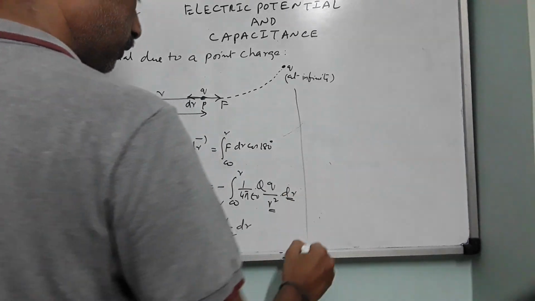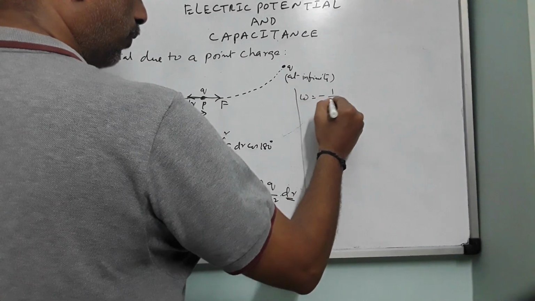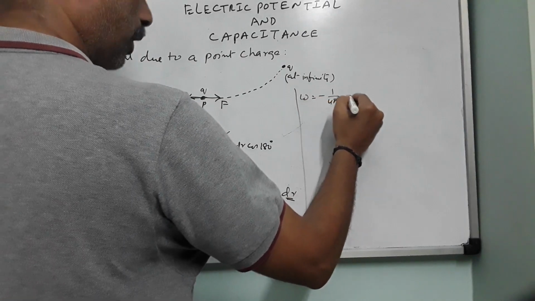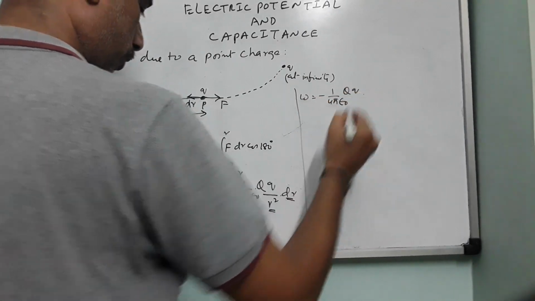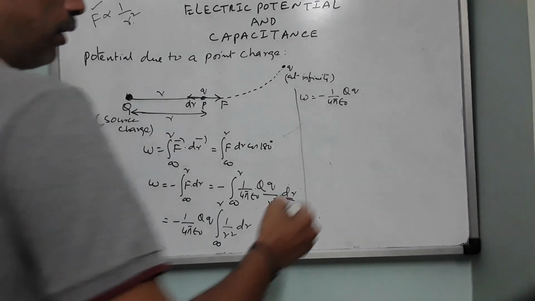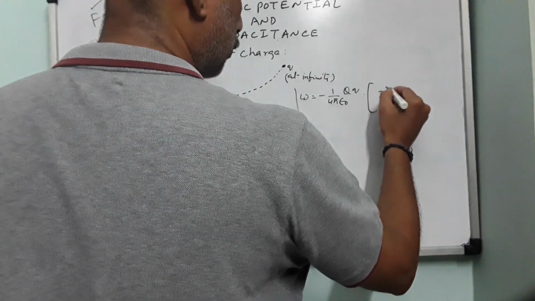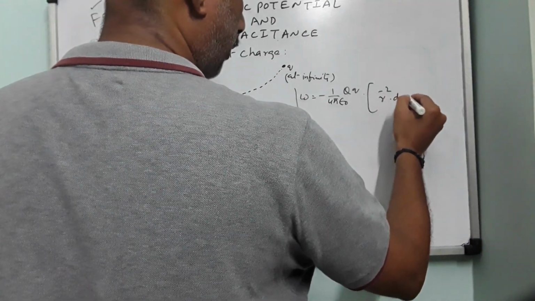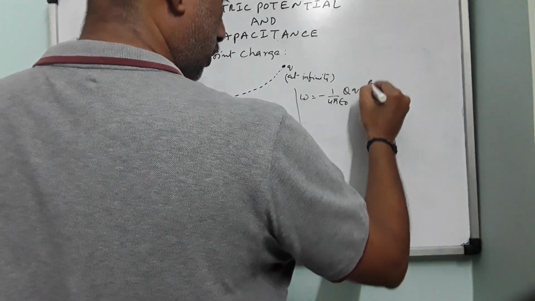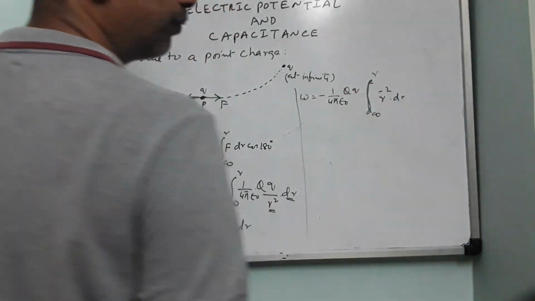If I carry this further, W equals minus 1 by 4 pi epsilon 0 Q into q into the integral of 1 by r square dr. Let me do this integration for you. This is r to the power of minus 2 dr from infinity to r.